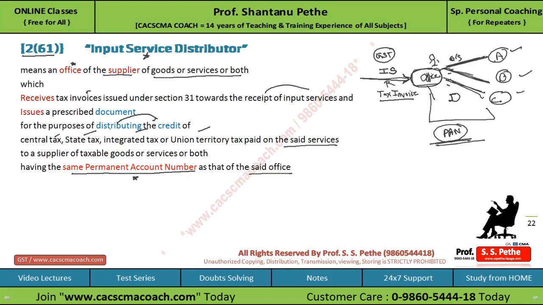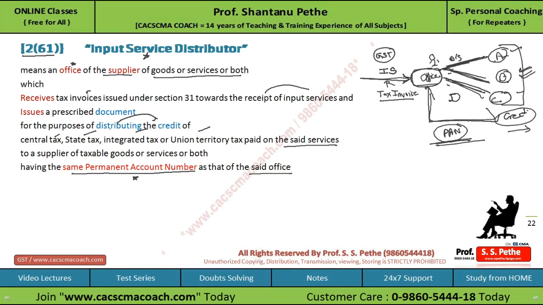So in such case whatever tax credit is distributed by this office to another supplier of goods or services like ABC, they can claim the credit or they can set off this credit with their GST liability. The only condition you have to check is that the permanent account number should be same in both the cases, office and the supplier to whom it is distributed.